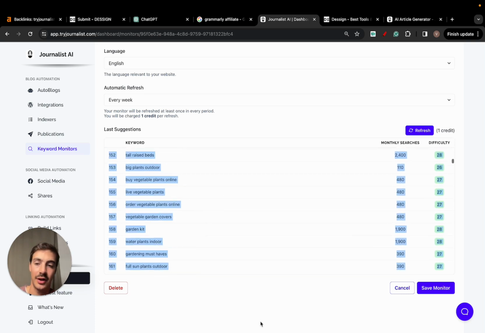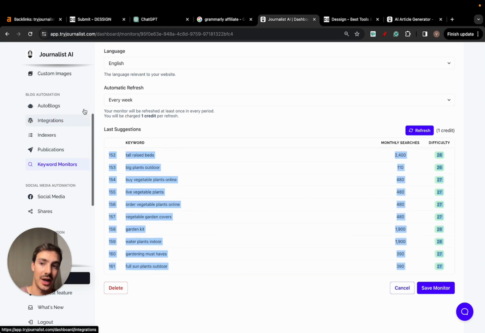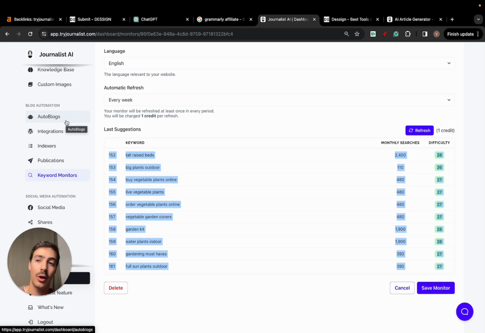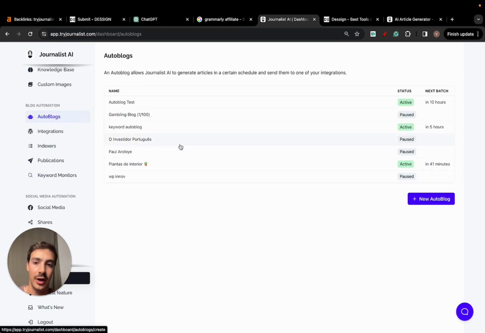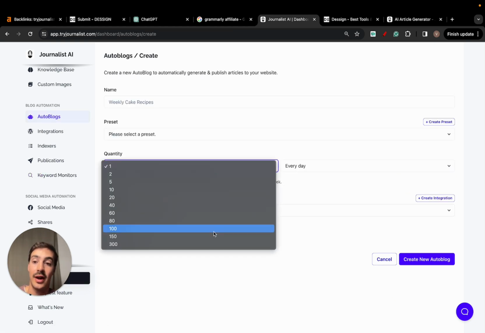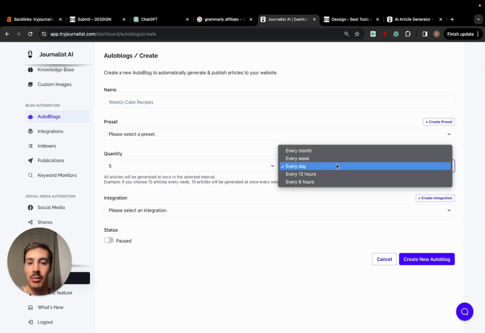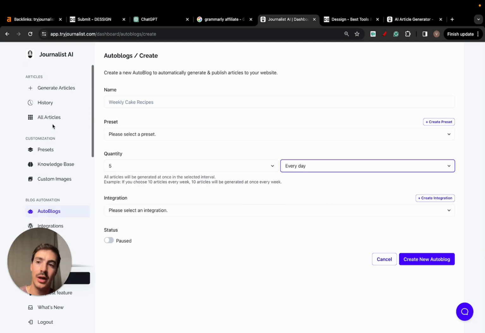You can select the ones you want and have the AI actually generate and publish content to your site on autopilot. And if you want to automate the whole process, just go to Autoblogs, new Autoblog, and you can select here how many articles you want the AI to generate and publish every single month, weekday, 12 or 6 hours. Pretty cool.